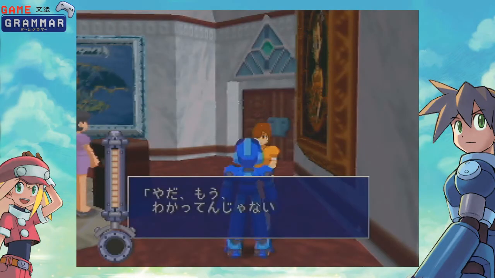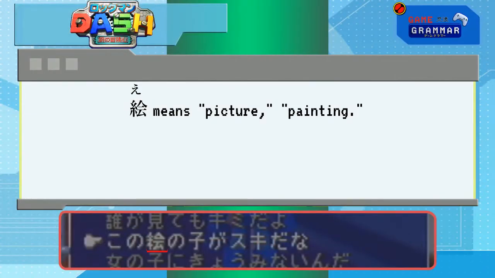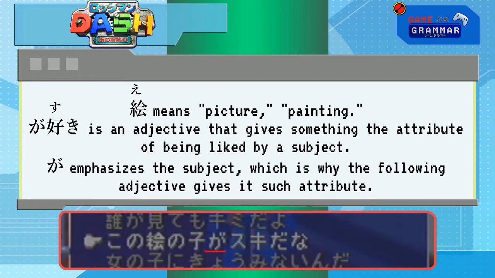Let's rewind and see. この絵の子が好きだな. E means picture or painting, and the "something ga suki" form is frequently used for "I like something." Suki is an adjective in Japanese that gives something an attribute of being liked, but in English we just use "to like," a verb for that. Weird language differences. Ga marks and emphasizes subjects, so the something ga is something we like.